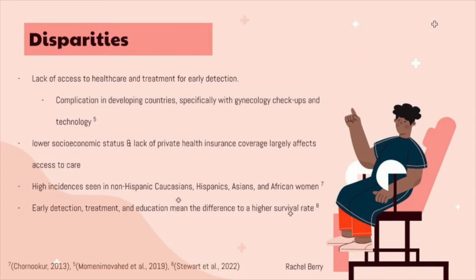My name is Rachel Berry, and I will be discussing the disparities in public health burden that correlate with ovarian cancer. One main disparity is for women lacking access to care and treatment. Early detection is crucial for ovarian cancer, so healthcare is extremely important to receive. Low socioeconomic status and lack of private health insurance coverage heavily impacts access to care.